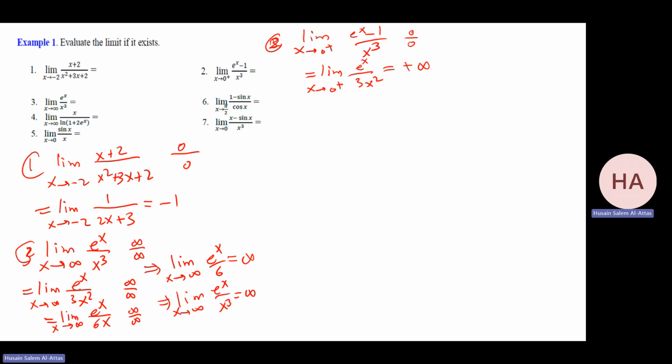Let's stop here. Okay, 4. Limit as x goes to infinity, x over ln of (1 plus 2e to the power x). First check, I have infinity in the numerator, and 1 plus 2 e to the power infinity in the denominator, this is infinity.